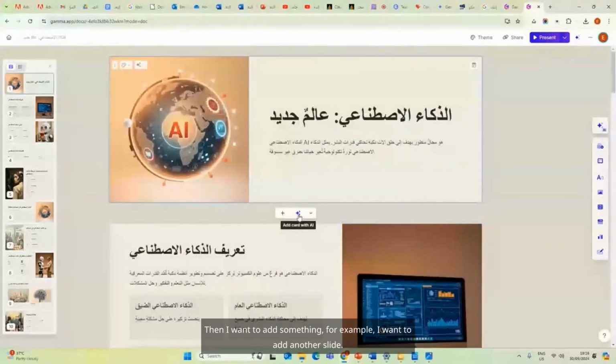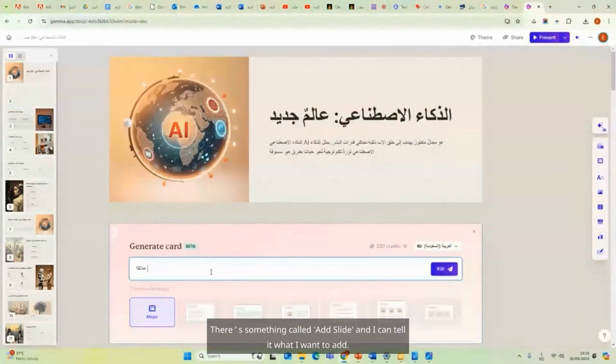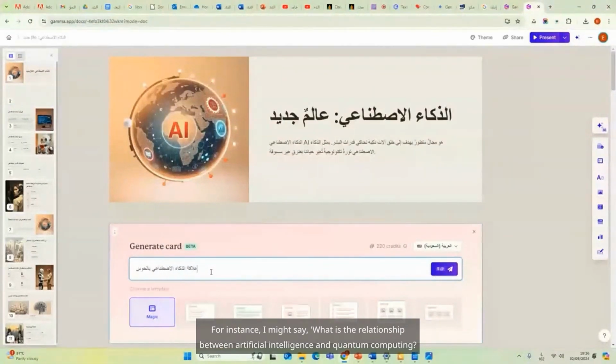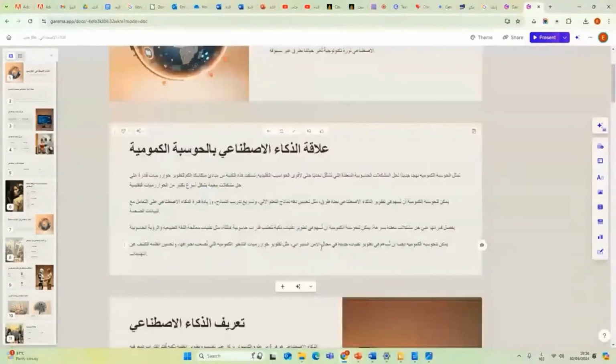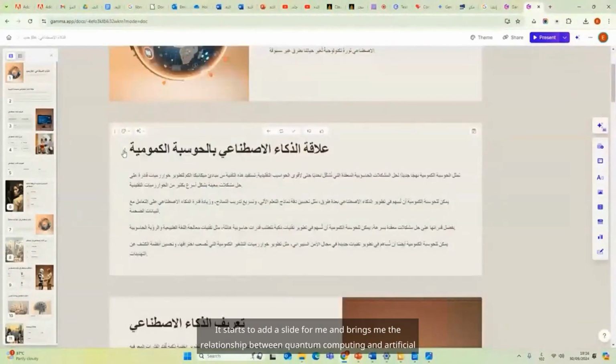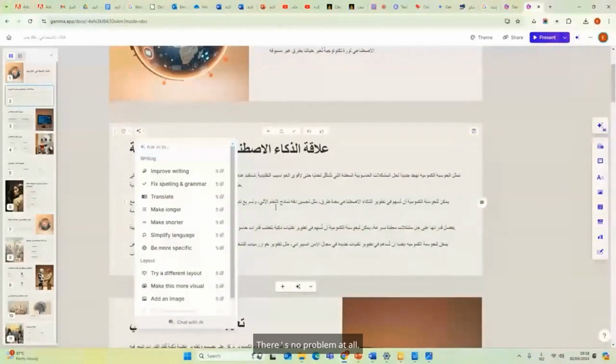Then I want to add something. For example, I want to add another slide. There's something called add slide, and I can tell it what I want to add. For instance, I might say, what is the relationship between artificial intelligence and quantum computing? And I can say, okay, create it for me. It starts to add a slide for me and brings me the relationship between quantum computing and artificial intelligence. There's no problem at all.